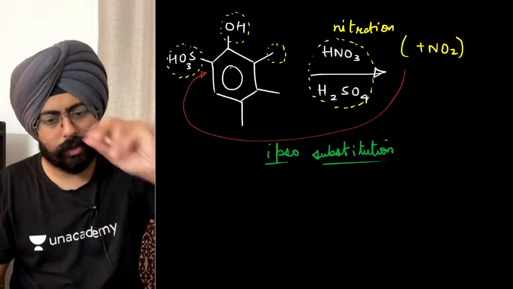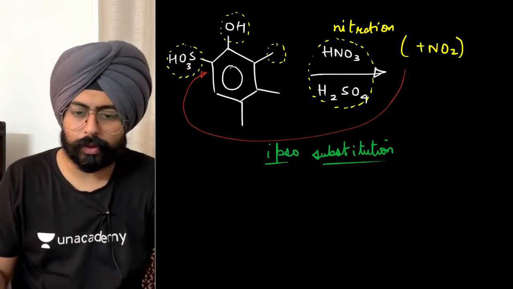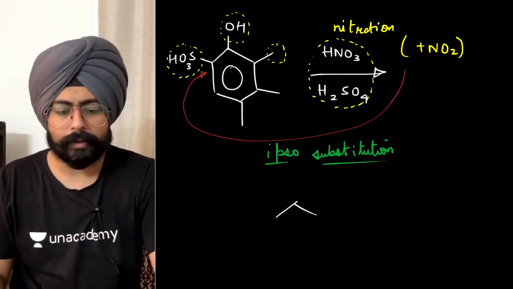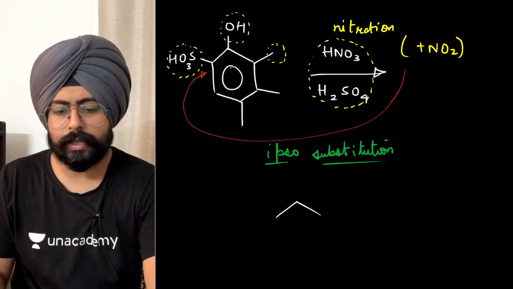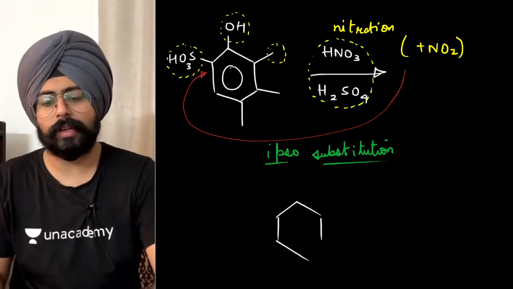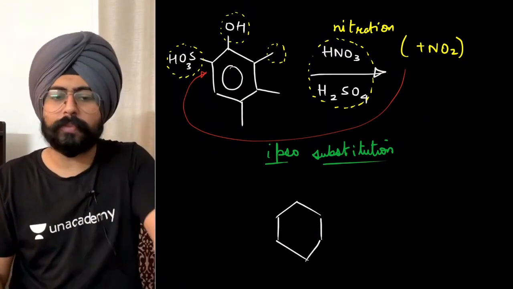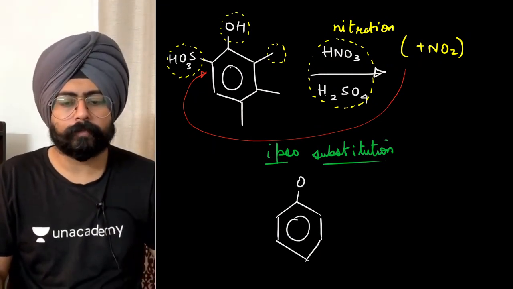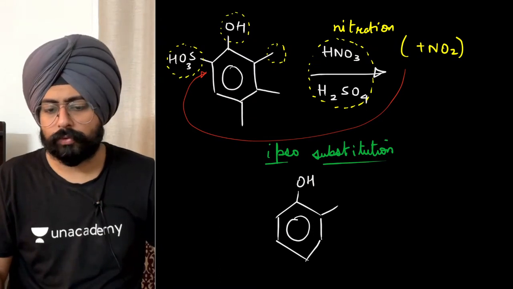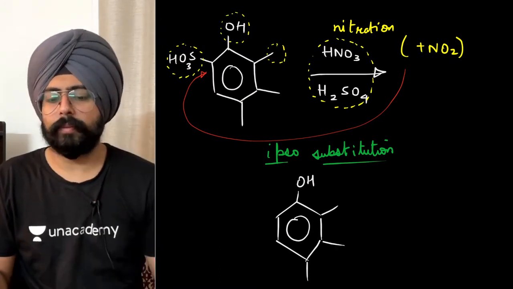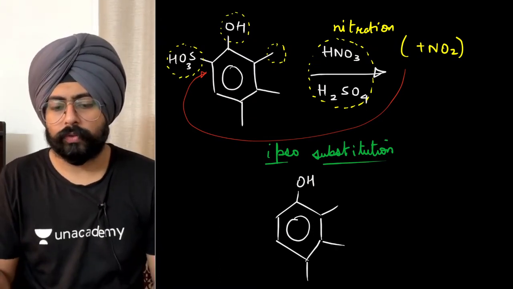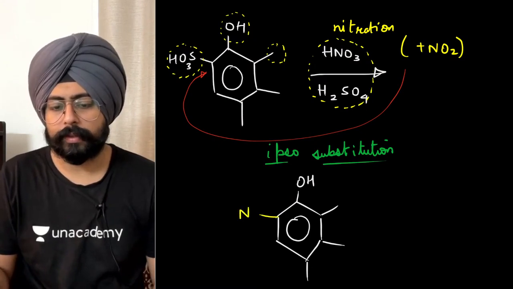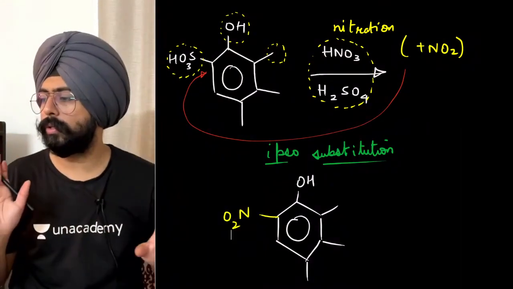This is something that you can expect in the examination. Okay, this will be asked directly. Whenever JEE has asked about ipso substitution, this is the case where the nitro group is substituting the SO3H group. The sulfonic acid group will be replaced by a nitro group over here. As simple as that.